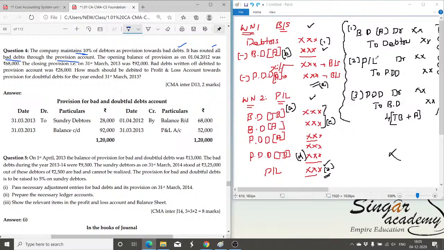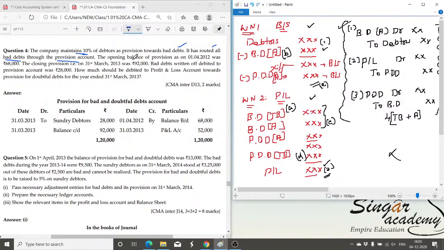I just gave you the first model where the bad debt is adjusted in the PDD, but the PDD is not sufficient. As the bad debt is pending, there is still a deficiency in the PDD. That amount is then transferred directly to the P&L account. But as per this statement in question number 4, bad debt should be adjusted through the provision account only. Means if the provision is short, you have to create the deficiency first by debiting the P&L account. So P&L to PDD, and then the PDD is used to adjust the bad debt. That same pattern is given here also.